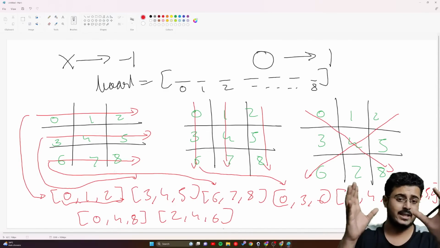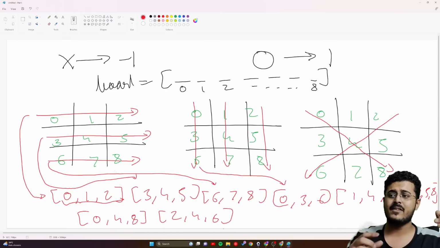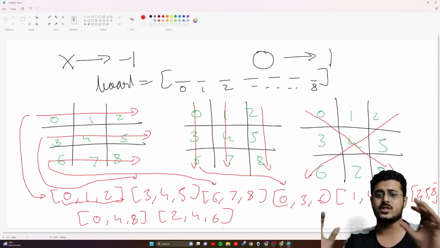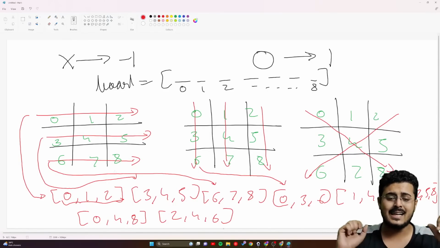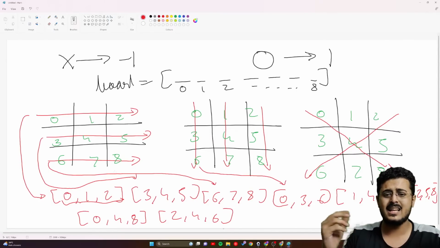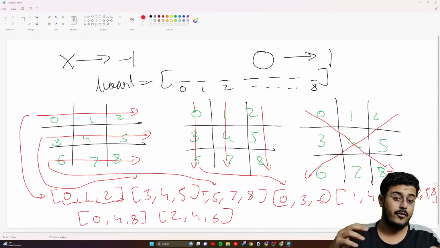I'm not using anything new right over here. I'm not using any new knowledge. The same thing that we have learned in our previous classes, I'm just using that. Now, a list inside of Python can contain anything inside of it. It is a list of objects. Please try to understand it.